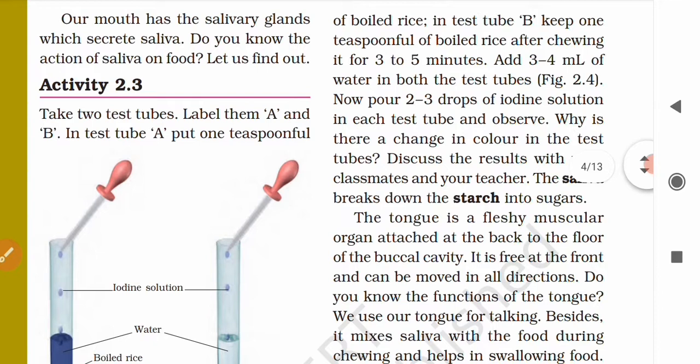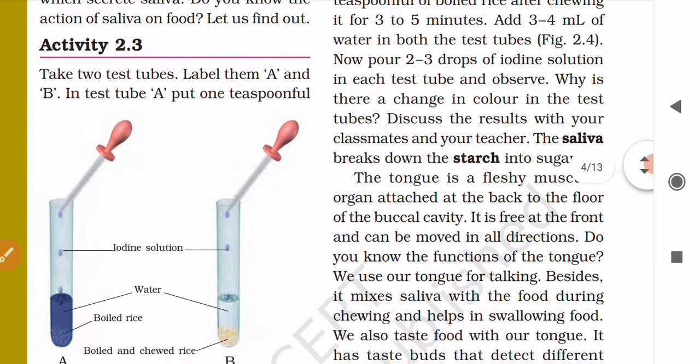But before starting about the oesophagus, or say food pipe, let us go through this activity 2.3 first of all, which helps us to understand what is the action of saliva. You see page number 14 that our mouth has the salivary glands which secrete saliva, right? So do you know the action of saliva on food? Let us find it out.